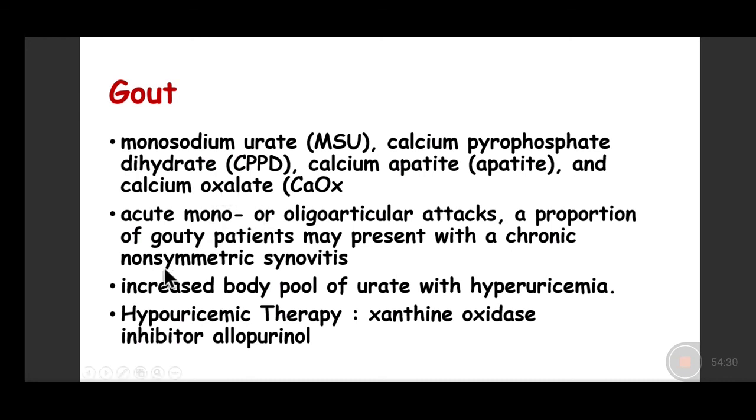It may occur with a monoarticular attack, or sometimes multiple joints may be involved, and many of these patients may present with non-symmetric synovitis. How do we diagnose them? By doing serum uric acid levels. Uncommonly, a similar presentation may be there by deposition of calcium pyrophosphate deposition disease.